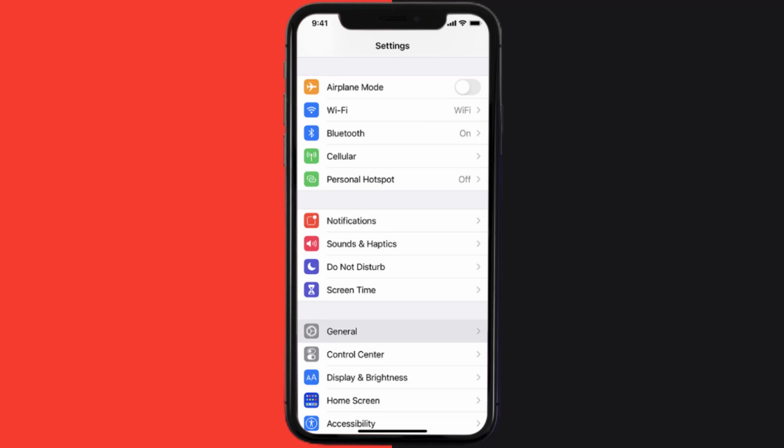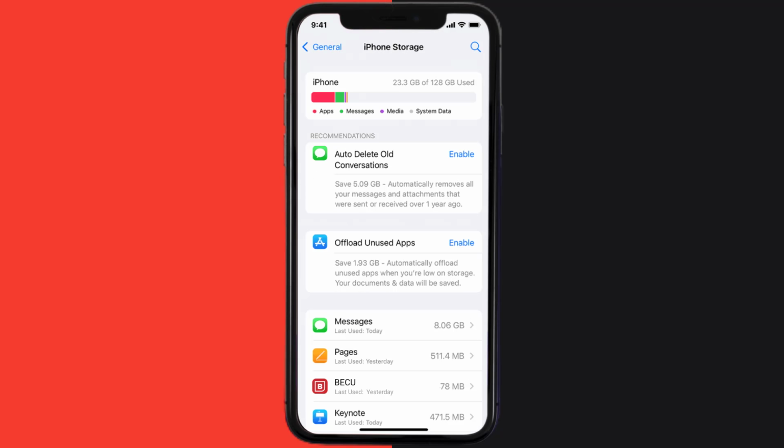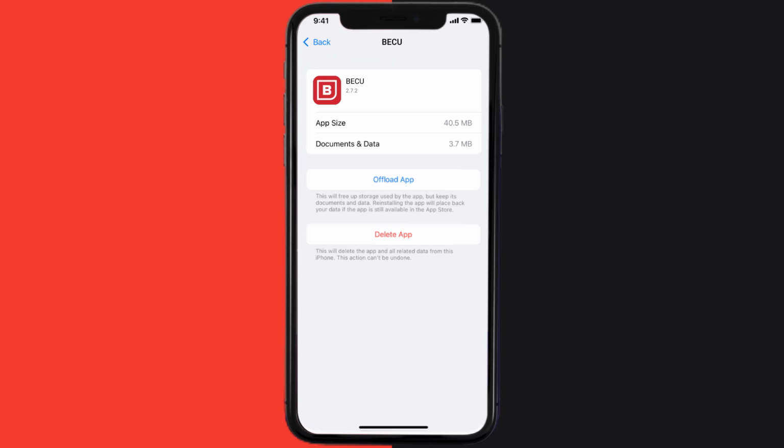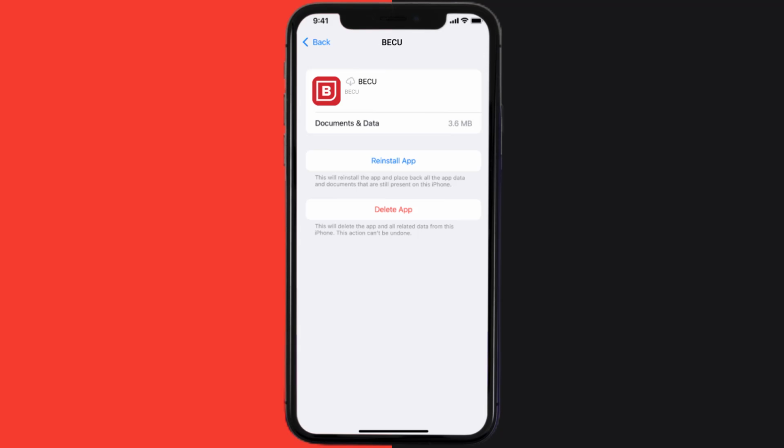Go to your device settings and then scroll all the way down to General and tap on it. Then tap on iPhone Storage. From here, search for the BECU app and then tap on it. Once you're on this screen, you need to tap on Offload App. Tap again to confirm. It'll take a bit for processing, and then a Reinstall button will show up. Simply tap on it to reinstall the app.